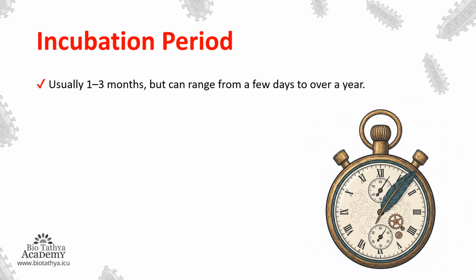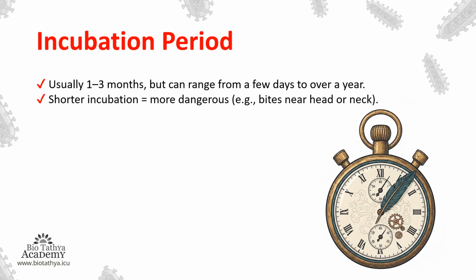Usually the incubation period is 1 to 3 months, but it can also range from a few days to even a year. Shorter incubation period equals to more dangerous. Example, bites near head or neck. If the rabid dog or any carrier bites near the head or neck, that causes the incubation period to be very short and it is more dangerous because the viral load is very high when scratches or bites are in the head or the neck, and the virus also spreads very fast to the brain. So in that case, the incubation period is shorter and that is also more dangerous.